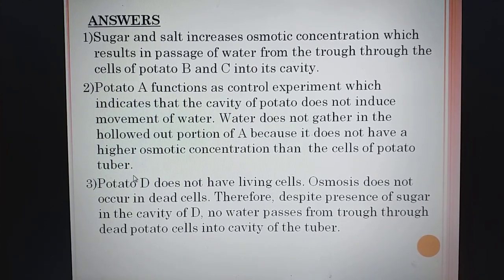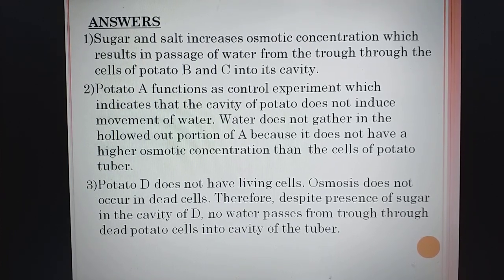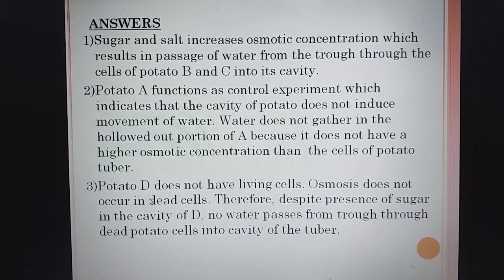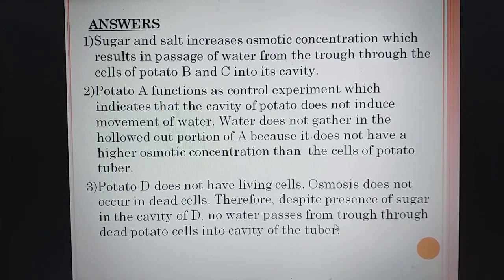Now the last question was: explain why water does not gather in the hollowed out portion of D. Potato D does not have living cells. Osmosis does not occur in dead cells. Therefore, despite the presence of sugar in the cavity of D, no water passes from the trough through dead potato cells into the cavity of the tuber.